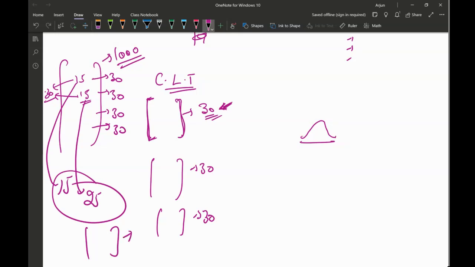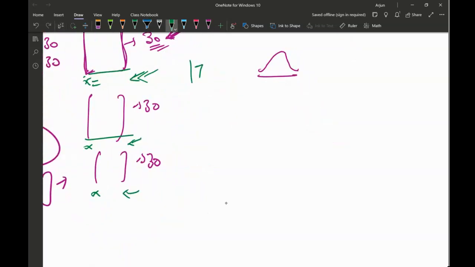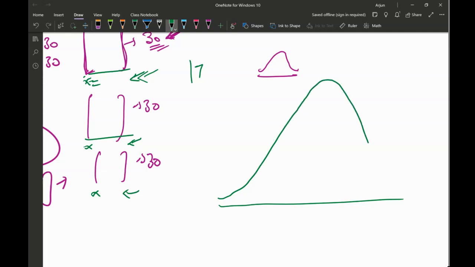All these multiple small samples which I have collected, I'm going to calculate the mean of each. So this will have one mean, this will have another mean, this will have another mean. Once I put all these means in order, I will find that they also show the normal distribution. So what does the central limit theorem say? It says that the mean of the means will be the mean of the population.